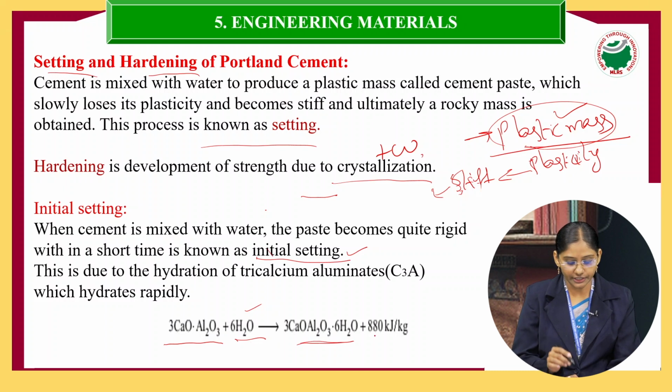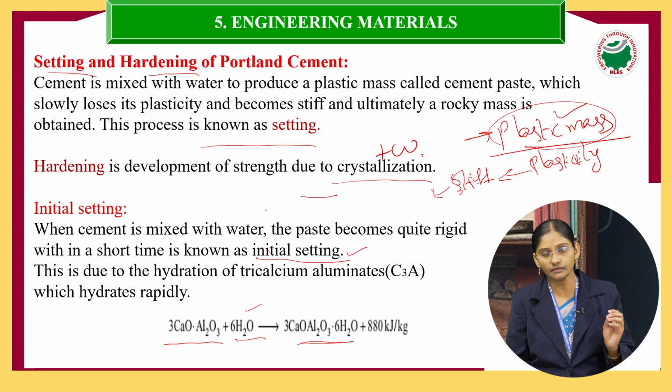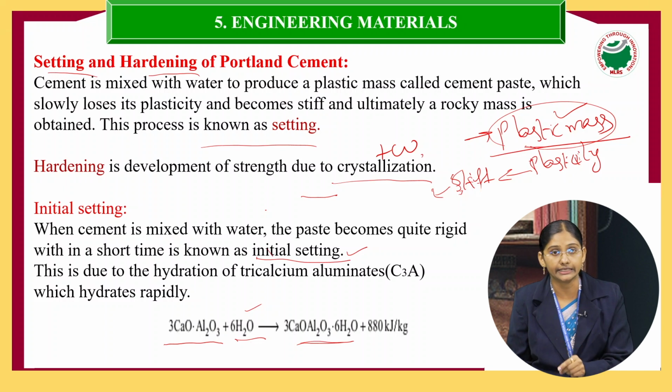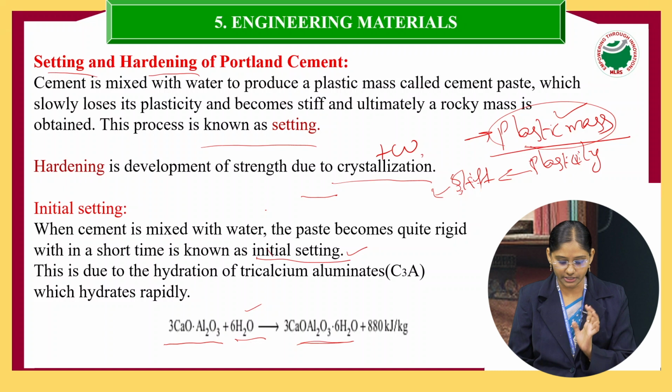So in the initial setting, the composition present in the cement, mainly calcium oxide, here CaO·Al2O3, reacts with water and combines with water, and heat energy is released in the first step.